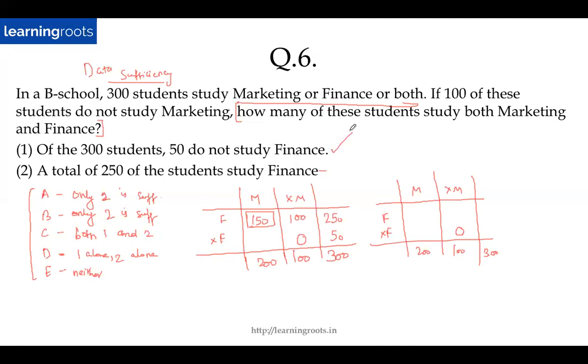So one is sufficient. What about 2? 250 study finance. So this becomes 50. This is 50. This is 150. Again, 2 is also sufficient. So each one is individually sufficient. Then the answer option is D. Right? I hope everyone got this.